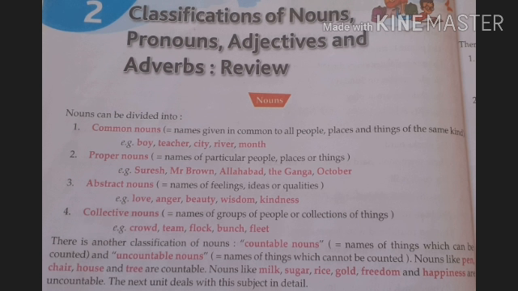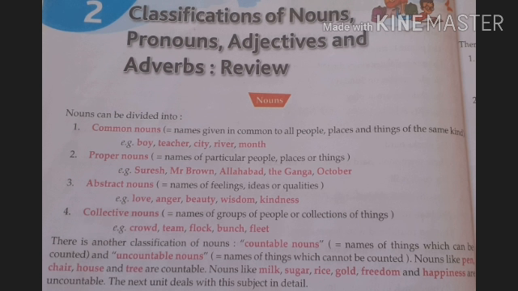These are feelings which we can feel, can't see or touch. An abstract noun denotes feelings, emotions, ideas, or qualities which we can only feel, not see or touch. We can't see love, anger, beauty, wisdom, kindness. Poverty is a state. So we can only feel, not see or touch.